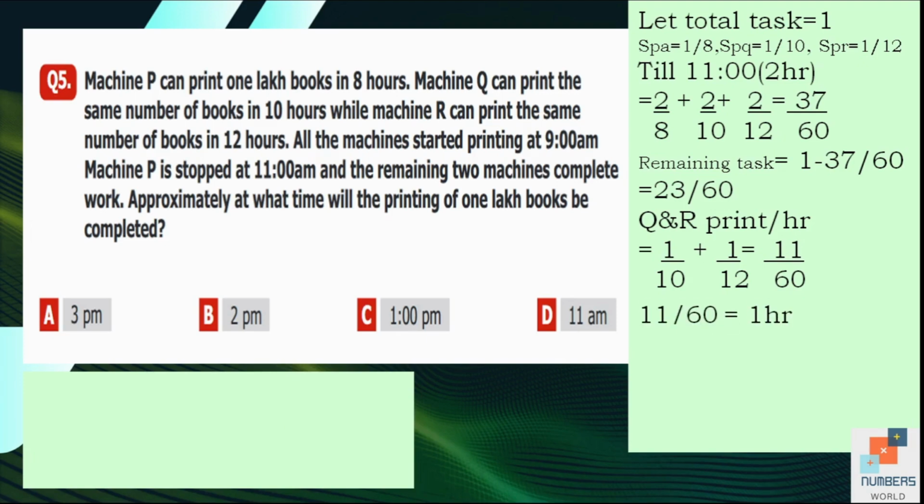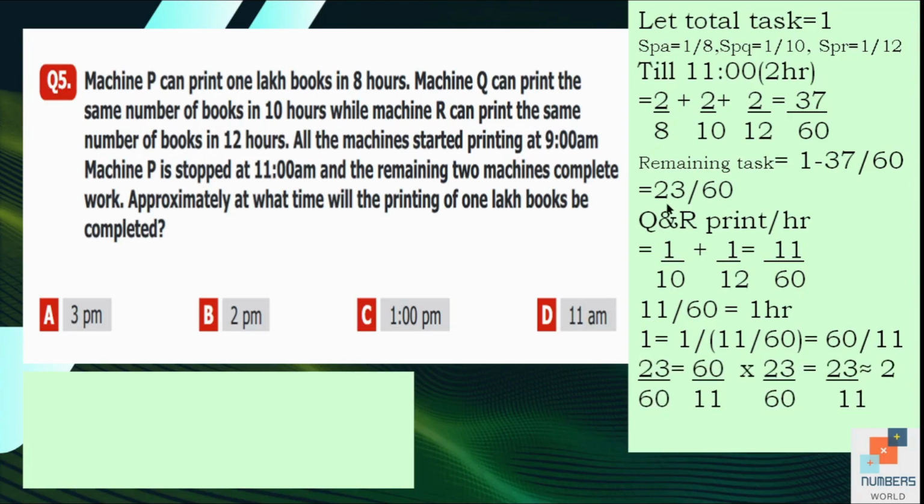If they do 11 by 60 in 1 hour, it means they can do one task in 1 divided by 11 by 60. And we know that when we have a fraction in the denominator of the first fraction, we multiply the denominator by the numerator. So the answer will be 60 by 11. In simple words, we are going to take the reciprocal.